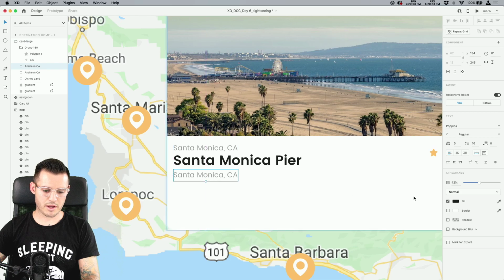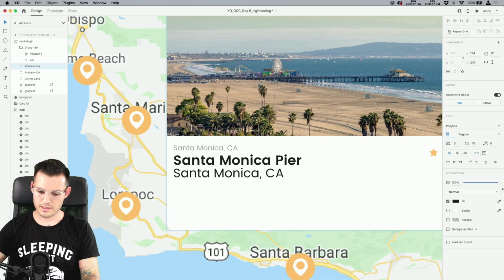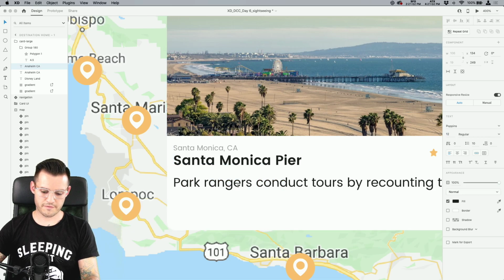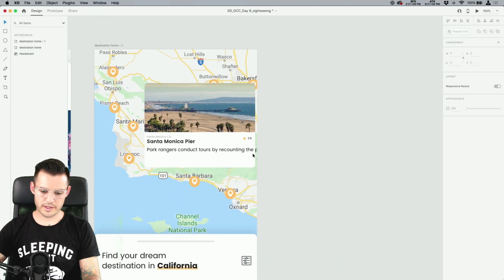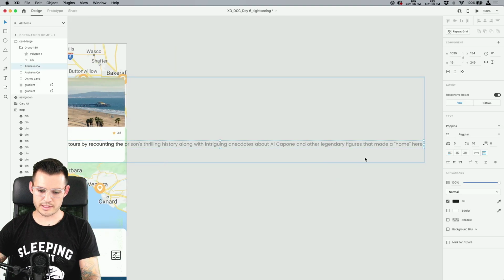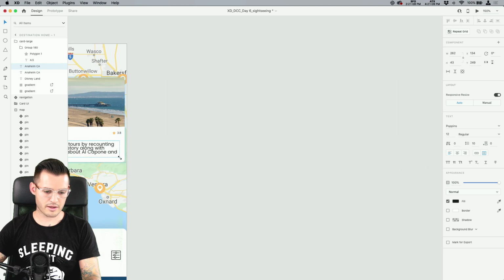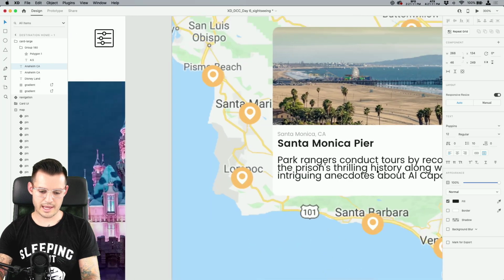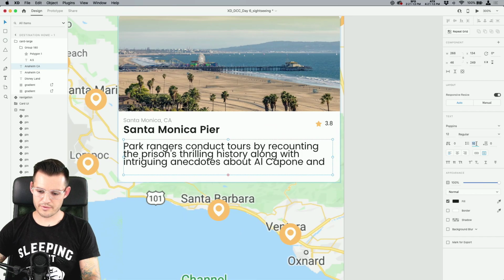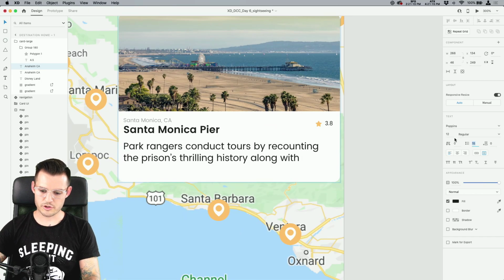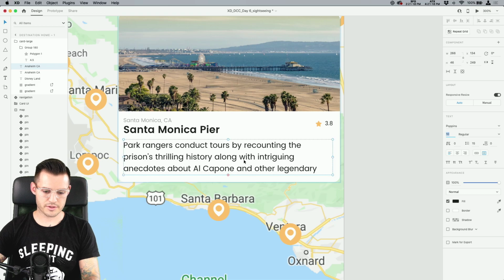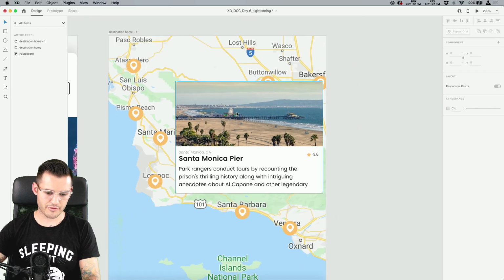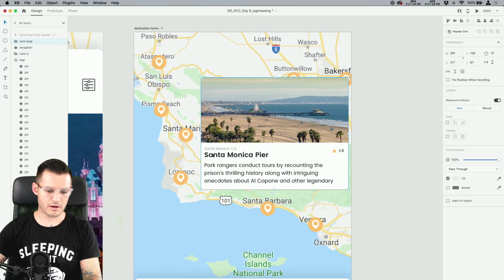By the way, I'm using Poppins because it is still rocking my world as far as typography goes. Let's bring that up. And take this down and we're gonna fill it. And what are we gonna do? We're gonna make sure that our text is area text, and let's just bring the area into play like that. And why don't we give it a little bit of line height so it's actually legible, and maybe a little bit smaller. That works. Something like that. Okay, now it doesn't have to be the best thing ever, but now we have this new version of a card.